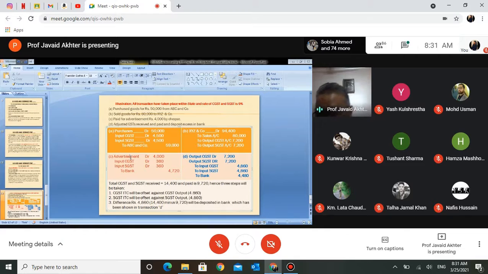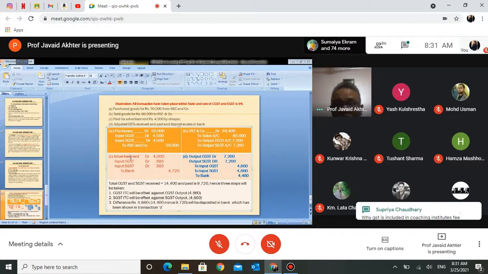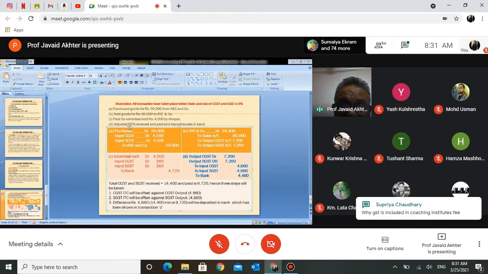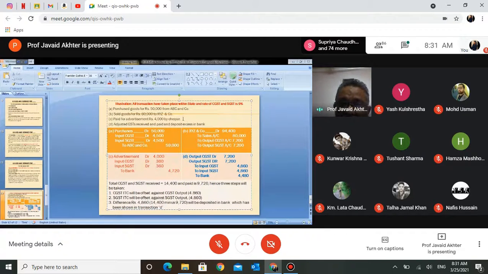So that was transaction C. Now look at transaction D. Even if it is not said, suppose I do not talk about transaction 4 and assume that only these three took place, still this 4 has to take place towards the end of the quarter. It has to take place because whatever GST you have received, whatever you have paid, you have to account for this. You have to close this. How would you close?